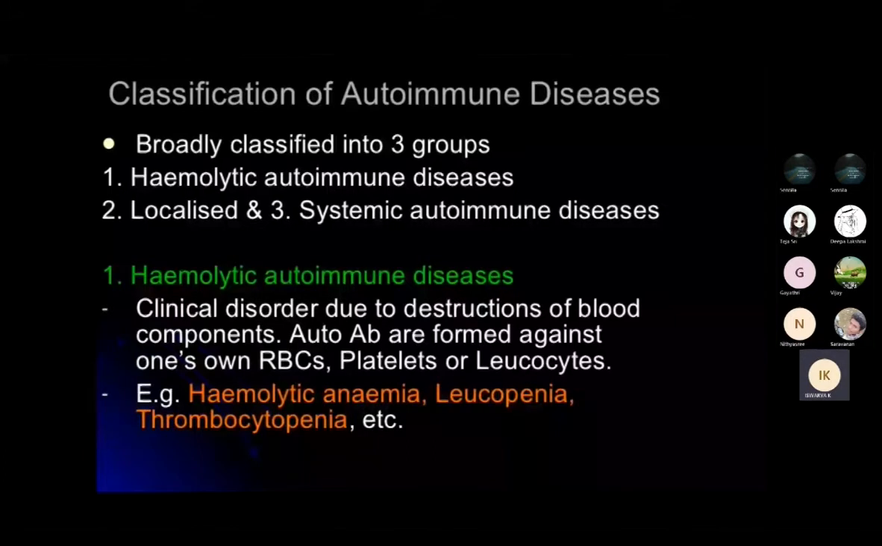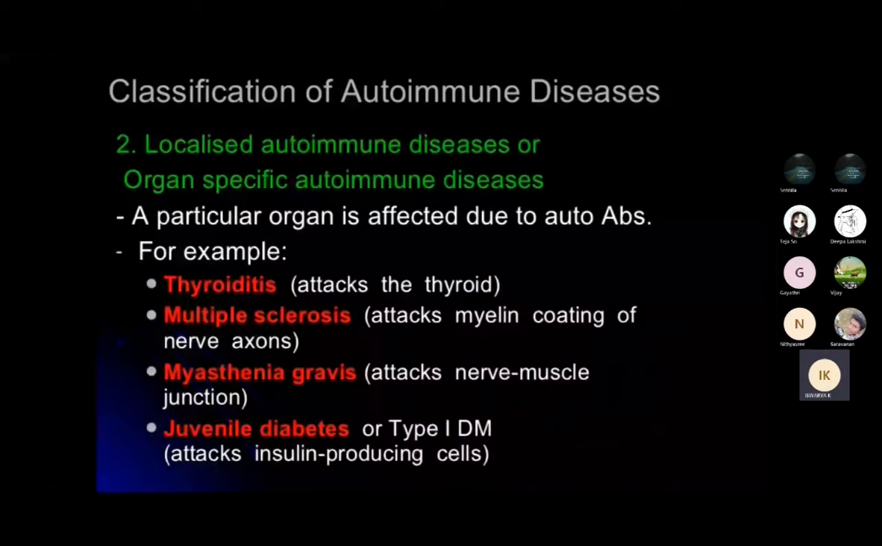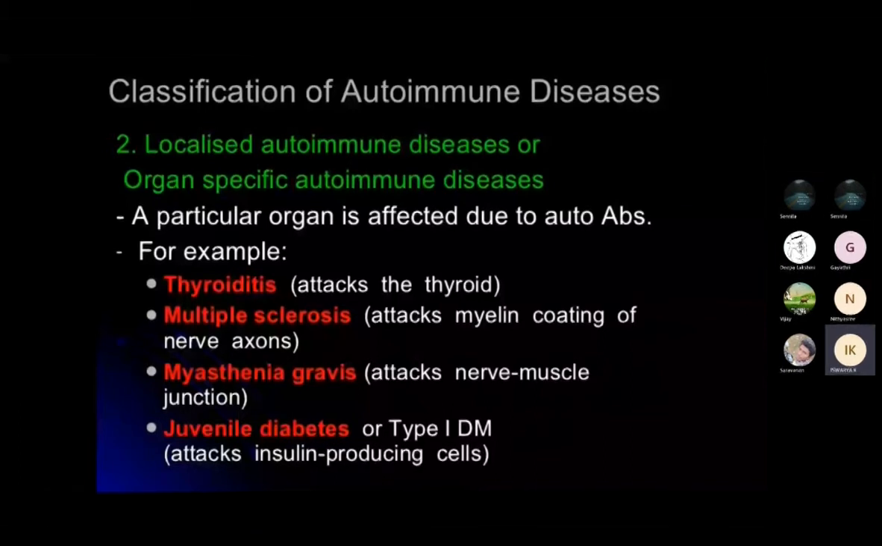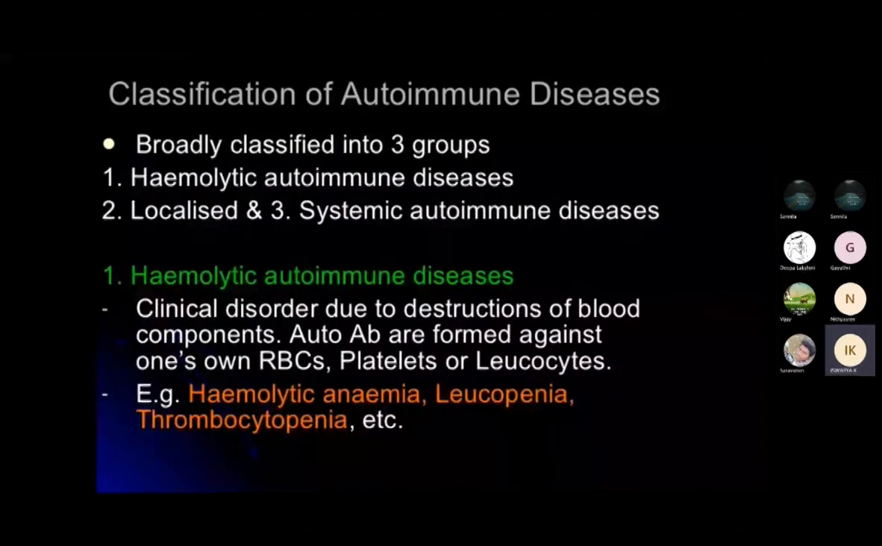So next is your localized. Localized is nothing but organ specific. It is related to autoimmune disorders of a specific organ. One specific organ is affected. So we can say multiple sclerosis, which attacks the nervous system, then diseases that attack the thyroid, and those that attack the nerve muscle junctions. So these are the different kinds of localized autoimmune diseases. Under the hemolytics we have three types, as I already told.